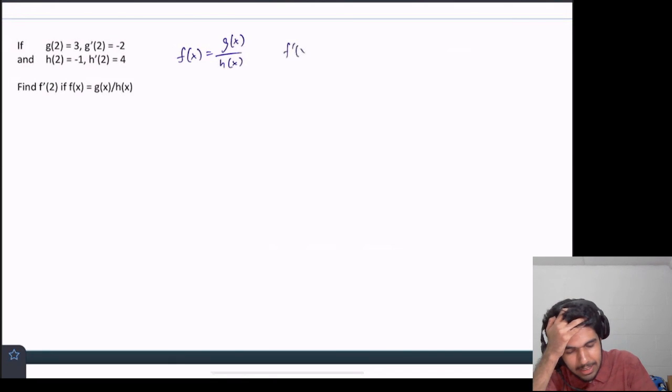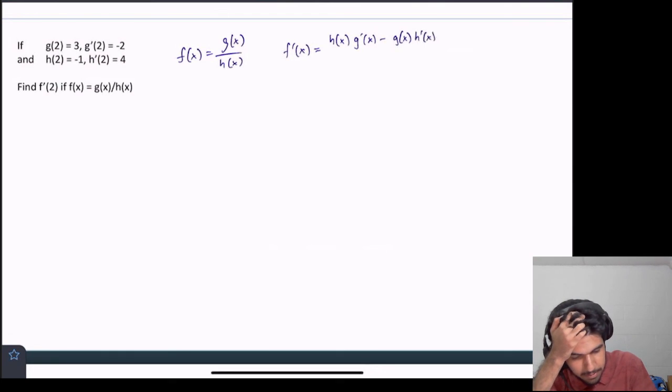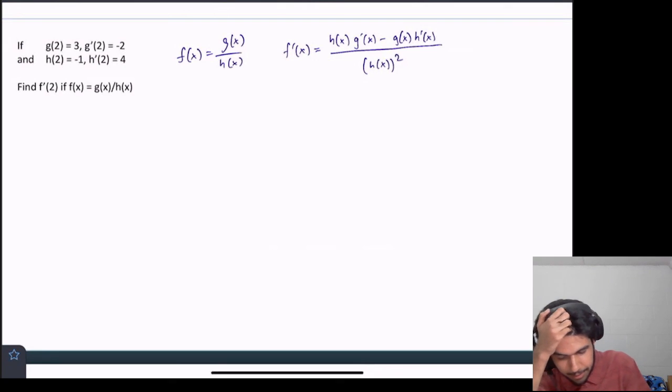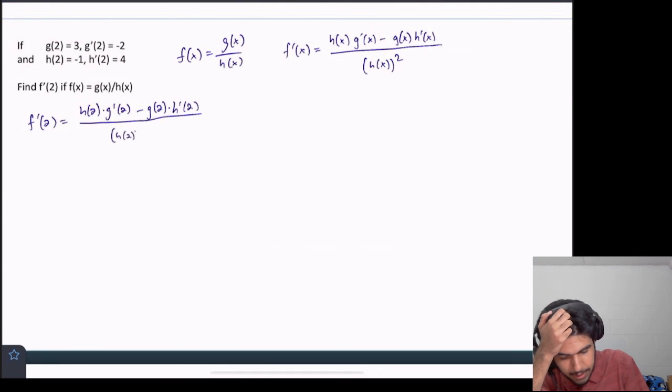So f prime of x is low d high, so g prime of x, minus high d low, h prime of x, all of this over h of x squared. And we want to find f prime of 2. So f prime of 2, that's just equal to h of 2 times g prime of 2 minus g of 2 times h prime of 2. All of this over h of 2 squared.